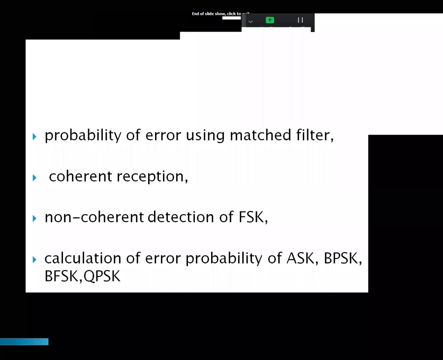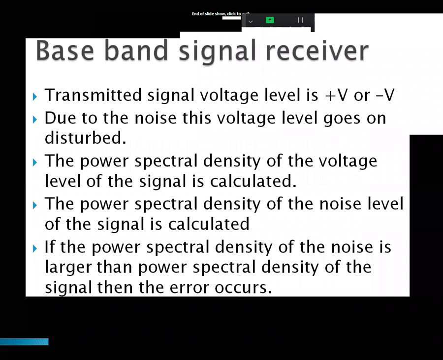And non-coherent detection is the opposite of coherence, non-coherent reception of FSK, frequency shift keying, and calculation of error probability P of B of amplitude shift keying ASK, binary phase shift keying BPSK, binary frequency shift keying BFSK, and quadrature phase shift keying QPSK. These are the contents related to the third unit.